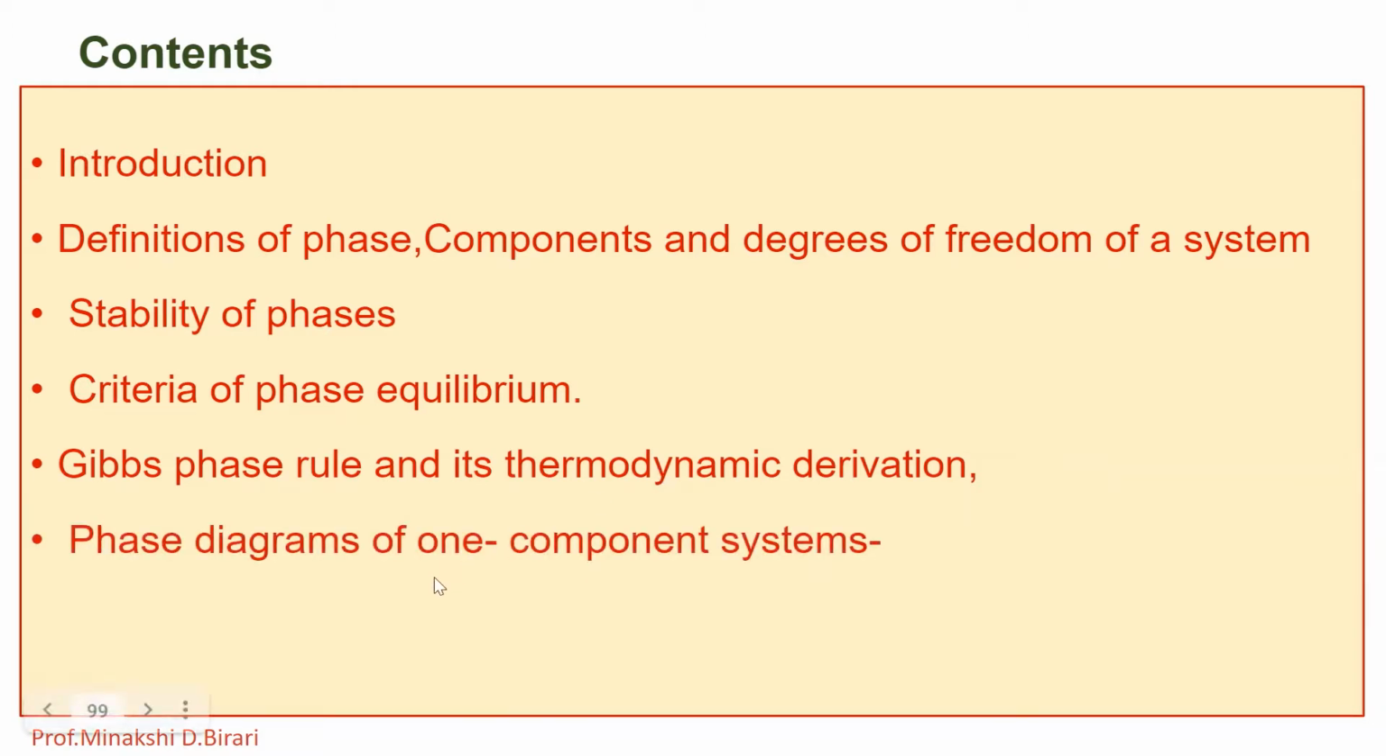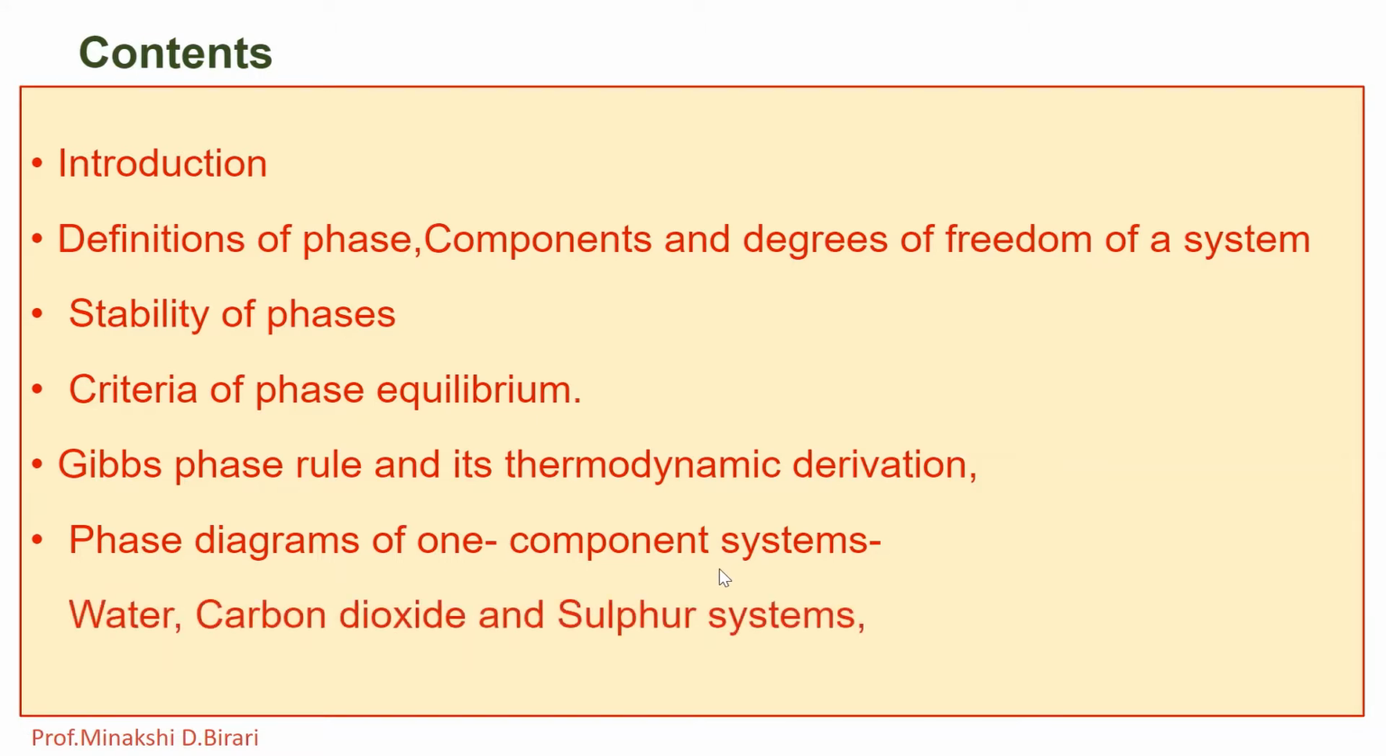We will study phase diagrams of one component systems, for example water, carbon dioxide and sulfur systems. Also, we will study some numericals related to phase equilibrium. So, all these topics we will study in detail one by one. First of all, we will study about phase equilibrium and some definitions.